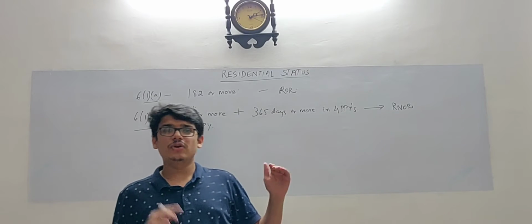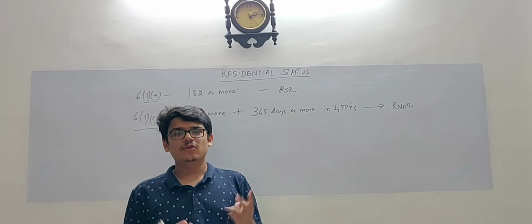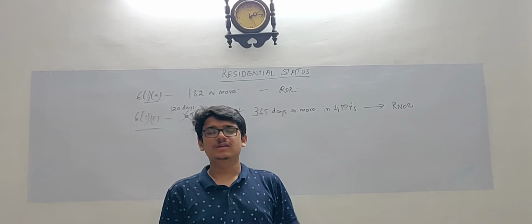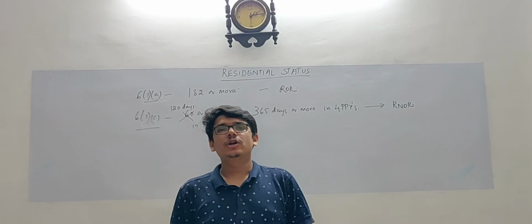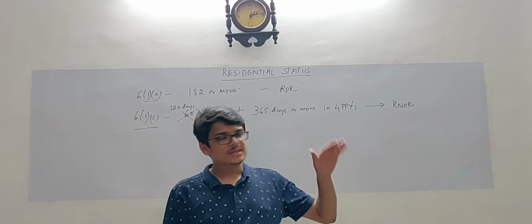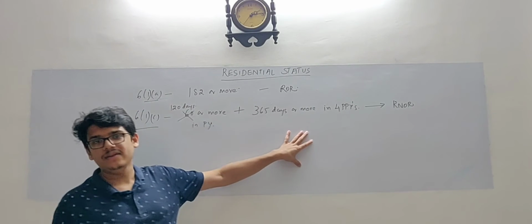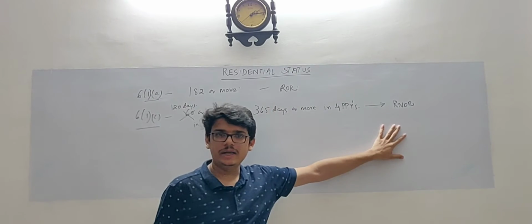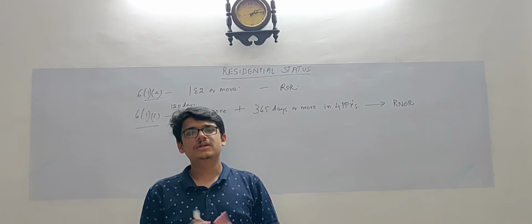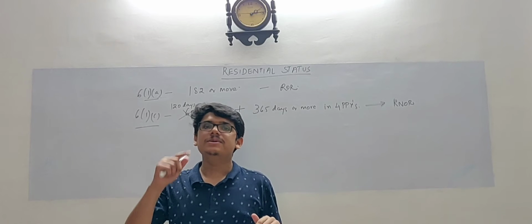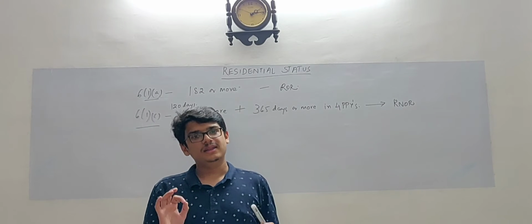Those additional conditions for determining ROR and RNOR are already given, which include that you should be a resident for at least 2 years out of the 10 preceding previous years, and you should be residing in India for a period of 730 days out of the 7 preceding previous years. So those additional conditions do not apply for determining ROR or RNOR in these cases. Which cases? Indian citizen or a person of Indian origin whose income is greater than 15 lakhs. Clear? So this is the first amendment that has come up.